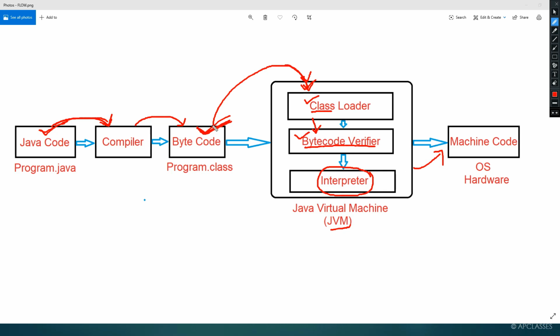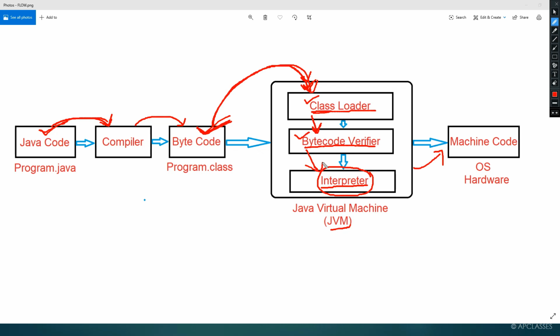Once again, have a look at this. Now bytecode will be loaded to JVM. And how will it be loaded? With the help of the class loader. Once it is loaded, the bytecode verifier will check whether the bytecode contains any error or not. If it does not, then the work of the interpreter is to decode the bytecode. Who will decode the bytecode? The interpreter will decode it.